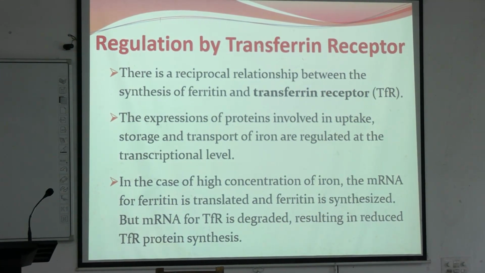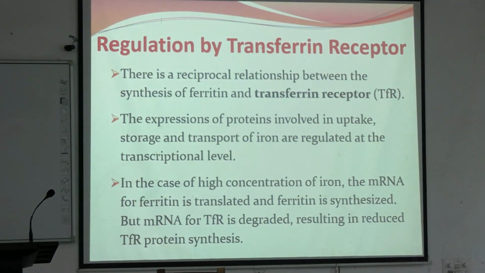So all these are proteins, so they are regulated at transcriptional level. In case of high concentration of iron, mRNA for ferritin is translated and ferritin is synthesized, but mRNA for transferrin receptor is degraded, resulting in reduced transferrin receptor synthesis.